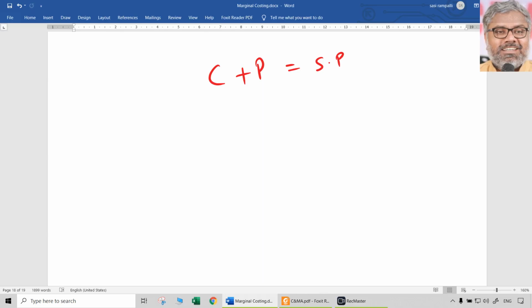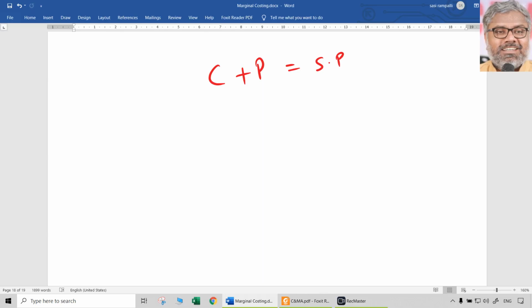So the point is, either way, we should be able to understand each of these formulae, but more than the formulae, the concept behind the formula is more important. So the logic is very clear. Cost plus profit is equal to selling price. Simple.